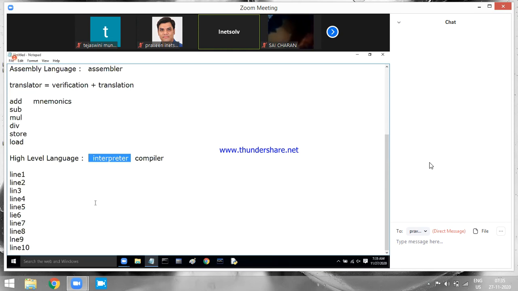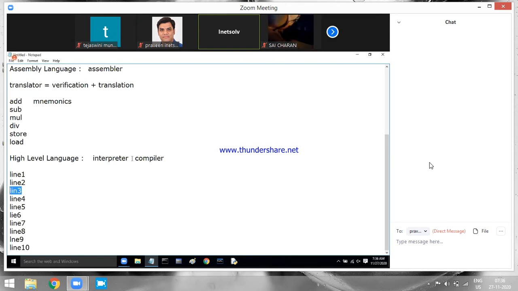It cannot remember. The moment it goes to line number 4, it forgets what happened in line number 3. The moment it goes to line number 5, it forgets what happened in line number 4. So it cannot go to line number 4 because line number 3 is having an error. Why can it not go to line number 4? Line 3 is having an error. The moment it goes to 4, it forgets what happened here. But 3 is having an error, and the program should not have errors for execution.